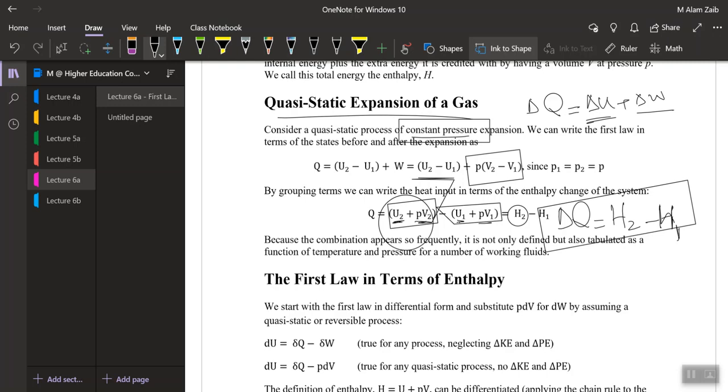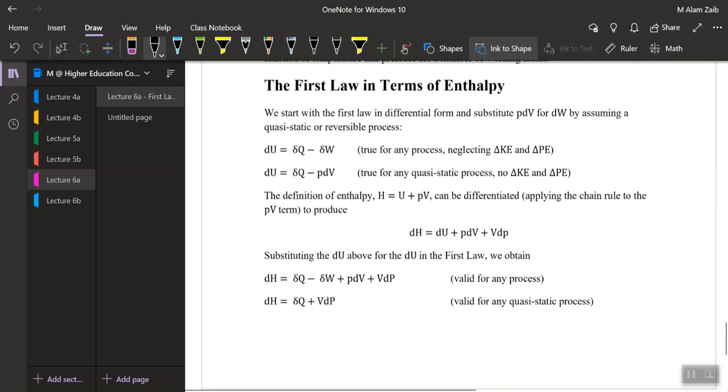But that is what we call the heat supply in a constant pressure process, equal to the change in enthalpy only. Now, the first law in terms of enthalpy.